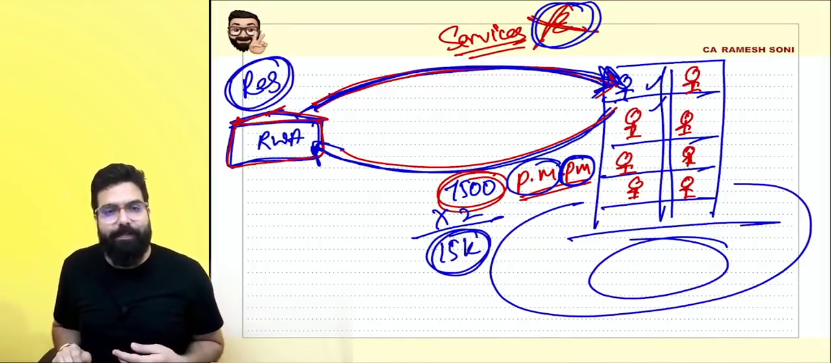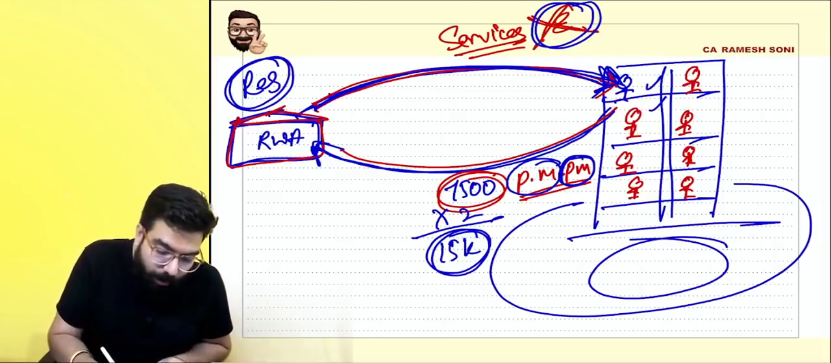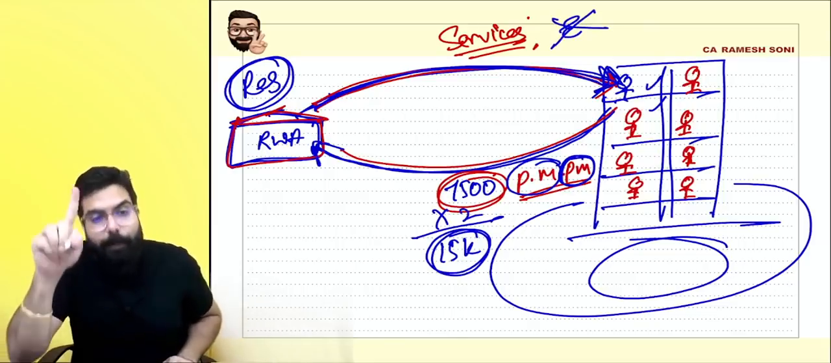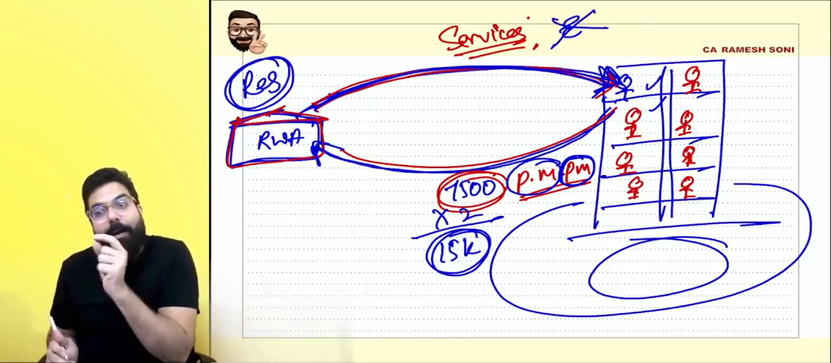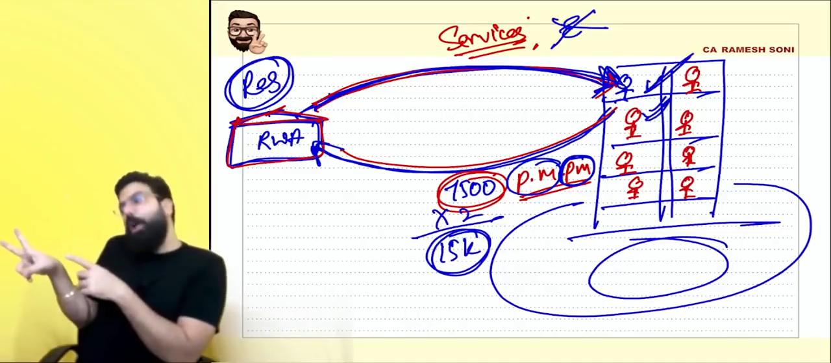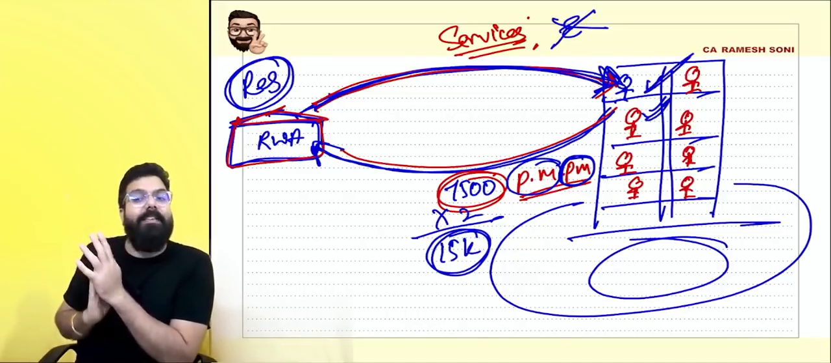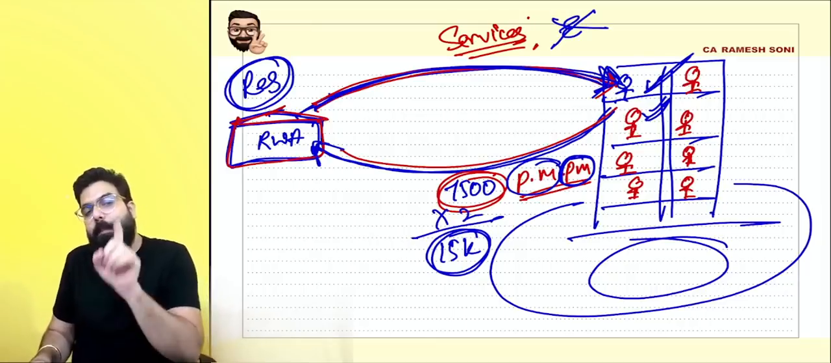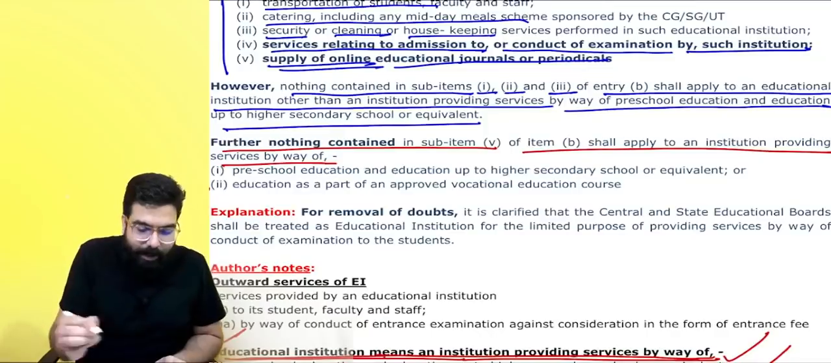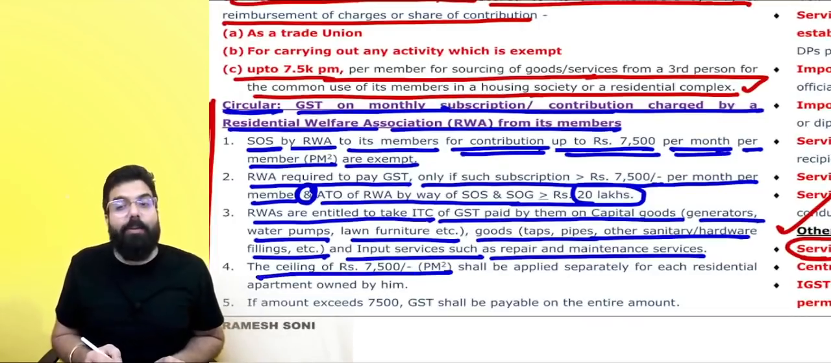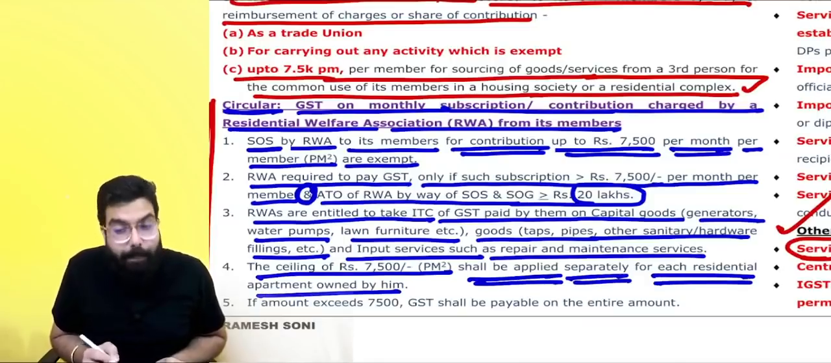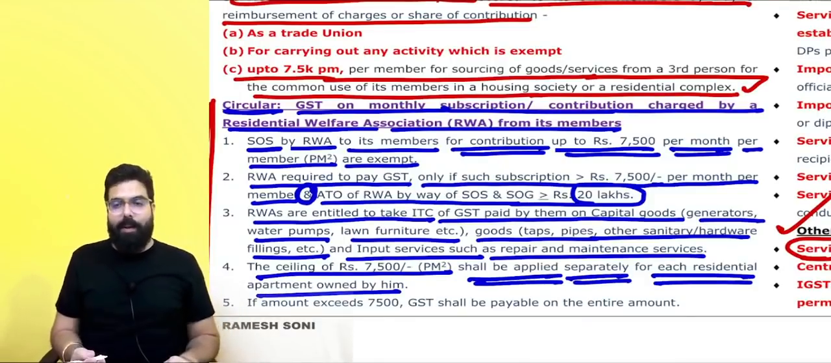I have two apartments. Two apartments also, always remember sir, it shall be exempted. Why? Because per apartment means per member, not one person having two apartments means one person. No, no, no, no. You have to see apartment wise. Even if I have two apartments and I am paying 15,000, if it is up to 7,500 per month per member, then it shall be exempt, and per flat is per member. Yes, sir, that is clear. See over here, the ceiling of 7,500 per month per member shall be applied separately for each residential apartment owned by a person.